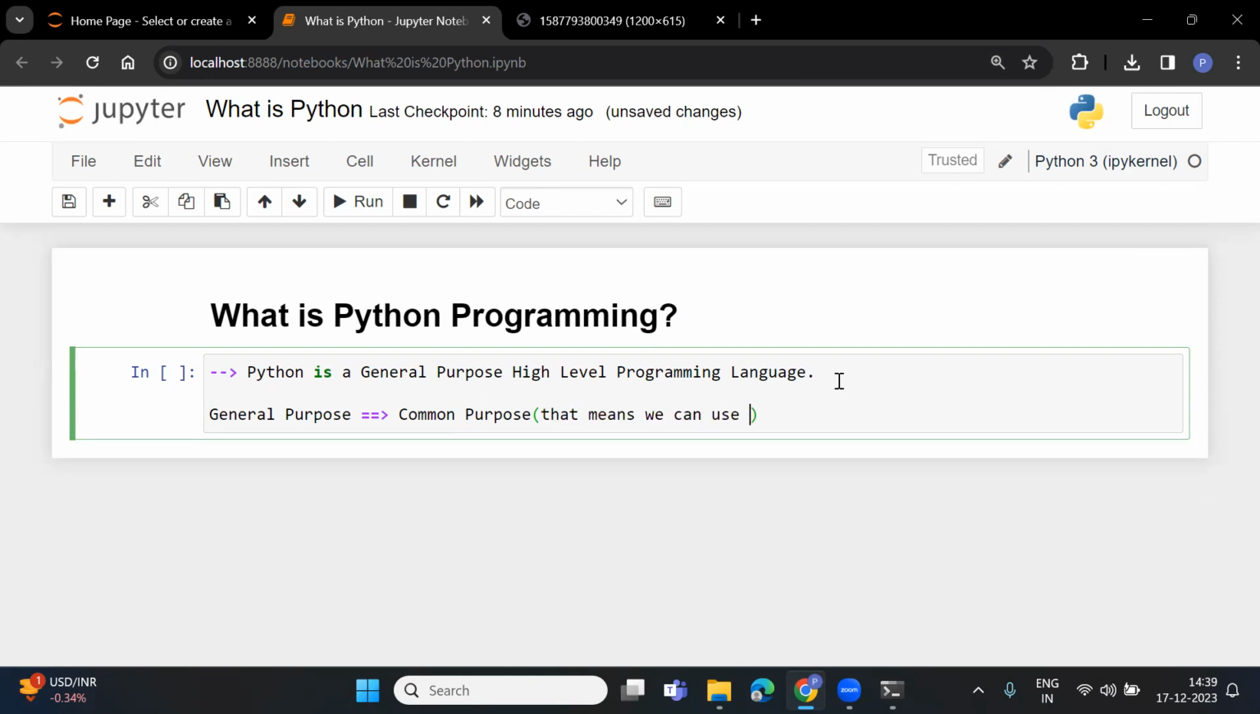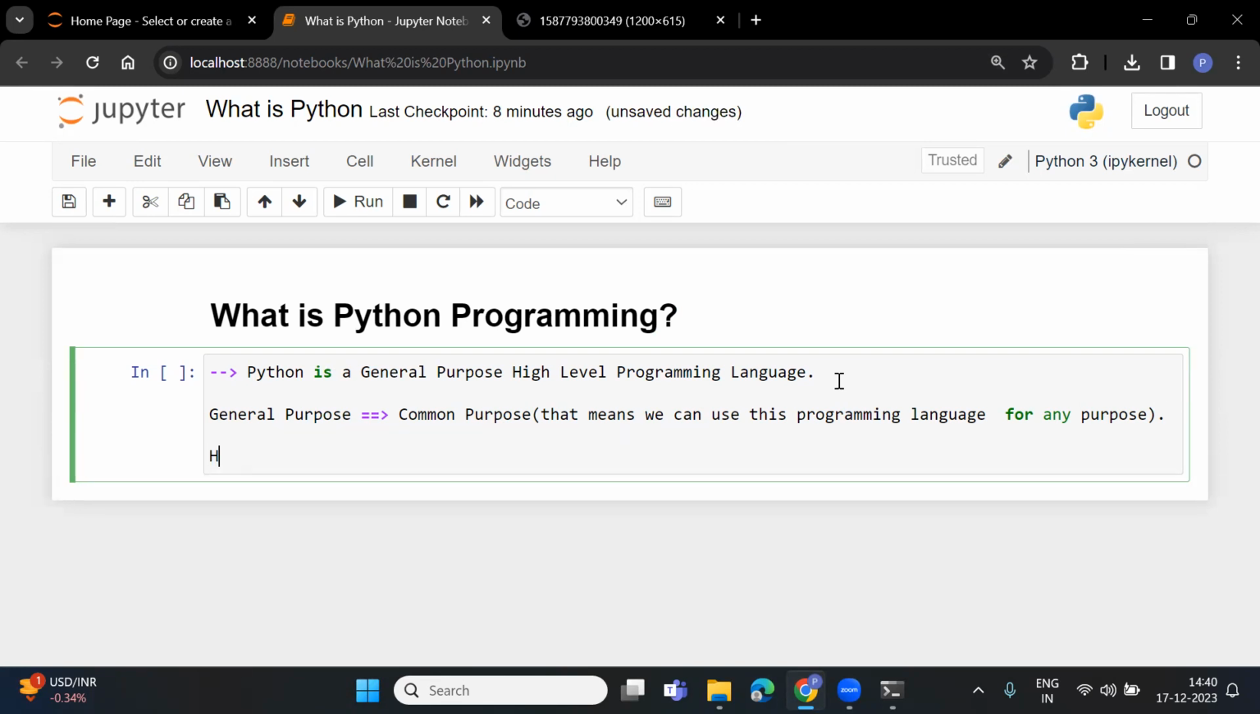That means we can use this programming language for any purpose. This programming language is not restricted to a particular technology. We can use this programming language for any of the technologies. And we will discuss what is the worst case of using Python as a programming language. So the next term is high level programming language.